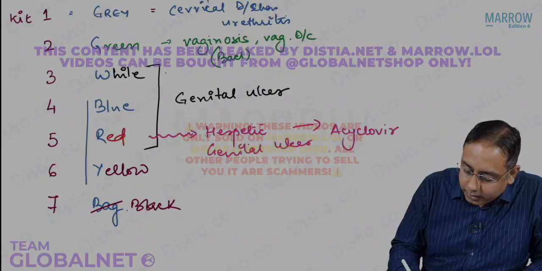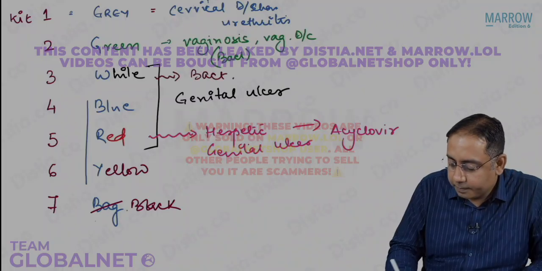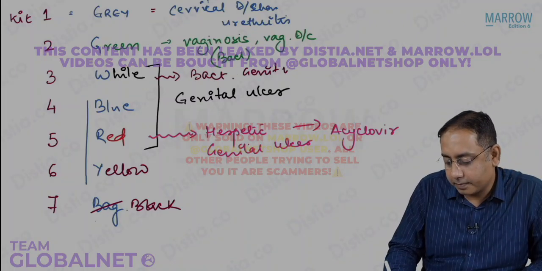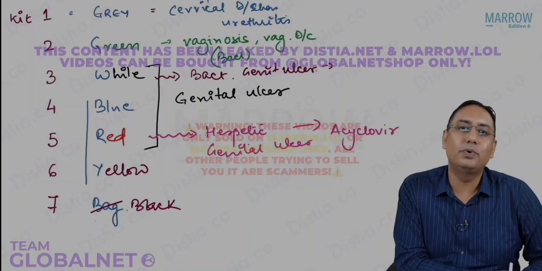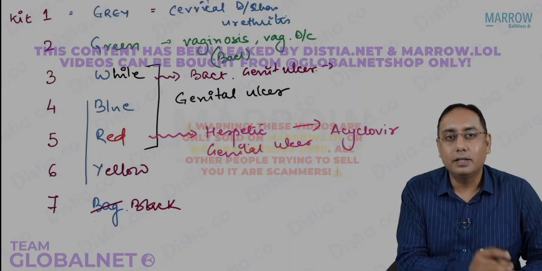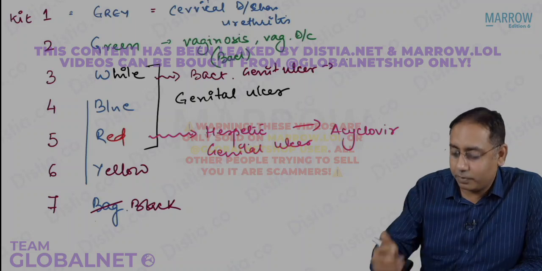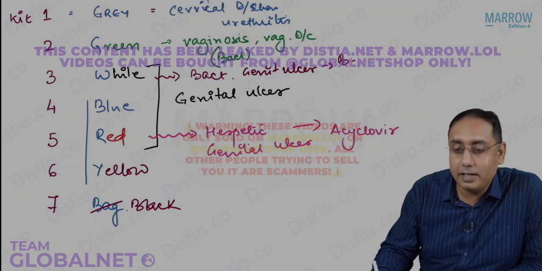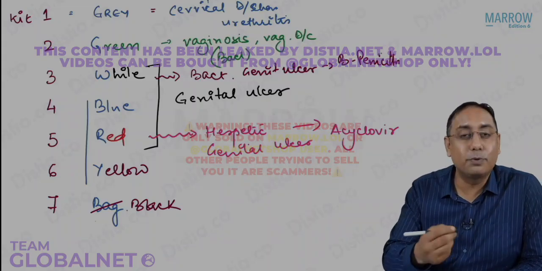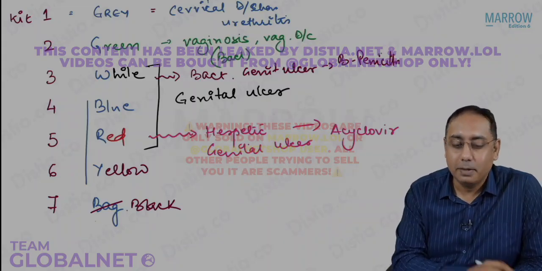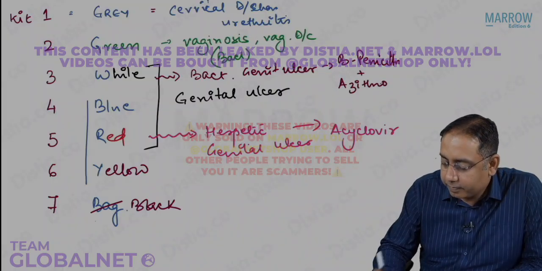So what is kit 3? Very simple to understand now. Kit 3 is for a bacterial genital ulcer. What is the drug of choice you would like to give in kit 3? The best drug is benzathine penicillin. You give penicillin, which is the most potent antimicrobial that we have. Along with penicillin, we also give azithromycin.